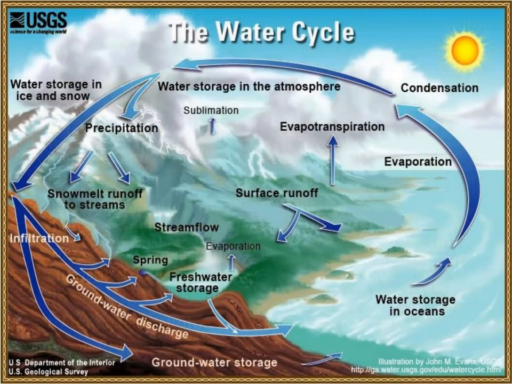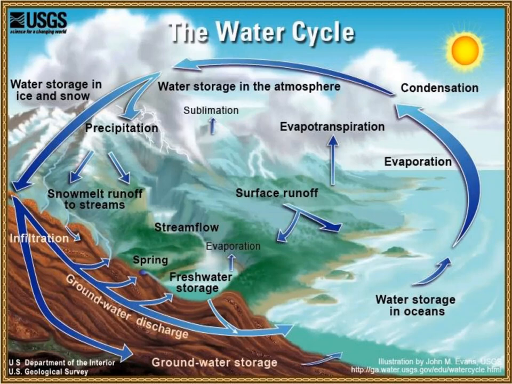Here in this picture, you can observe the water cycle. Through the clouds, by way of precipitation, the water which is stored in ice and snow moves through runoff to streams. Some of the water gets stored as groundwater.